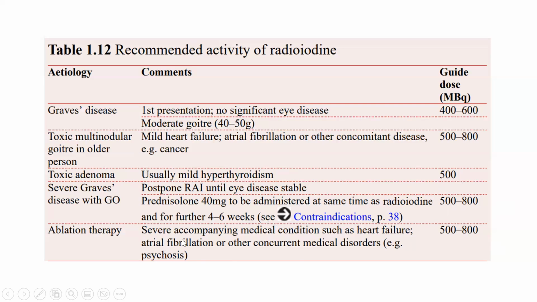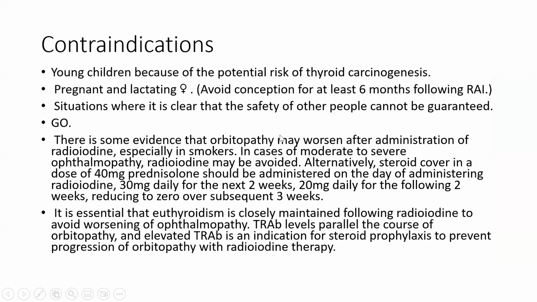Make sure that we are aware of other underlying medical conditions such as heart failure, atrial fibrillation, or concurrent medical disorders, for example, psychosis. So these are the recommended doses across the different presentations for hyperthyroidism and the recommended doses for those activities for radioiodine. What are the contraindications for radioiodine? Young children because of potential risk of thyroid carcinogenesis, pregnant and lactating females.